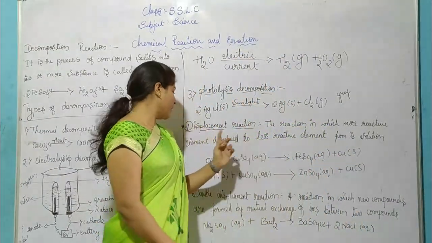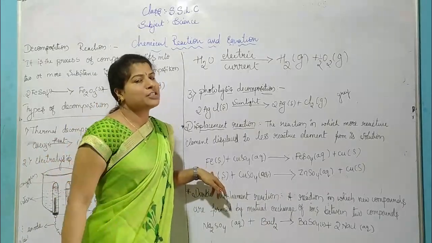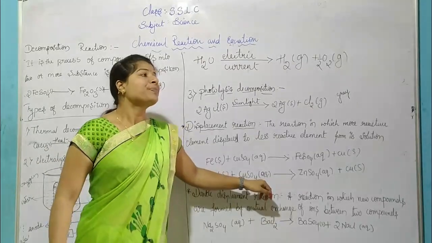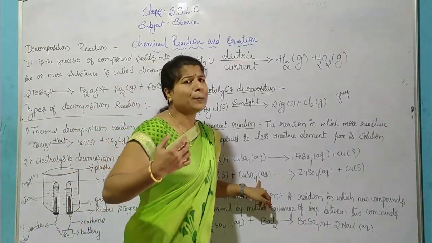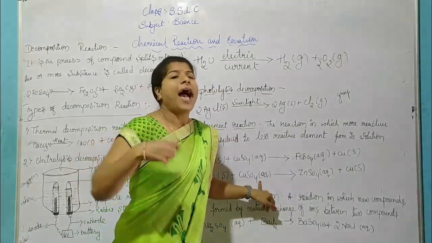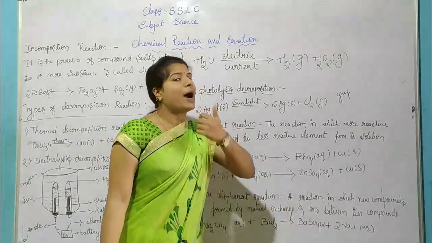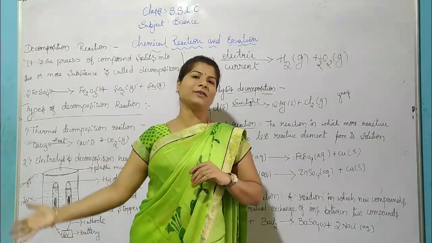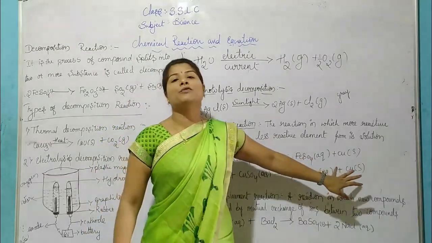Now, in which solution did we immerse the iron? Copper sulfate solution. What will happen? Compared to copper, iron is the more reactive element. Now, what I said: a more reactive element displaces a less reactive element. It means what will be formed?